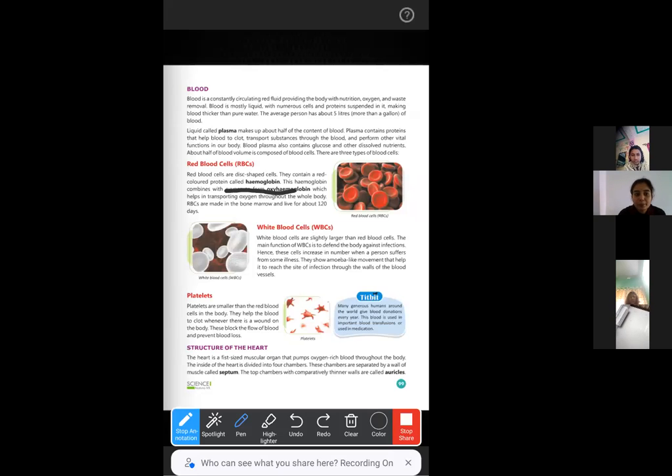The third type of blood cells are platelets. Platelets are smaller than red blood cells in our body. So that means they are also smaller than the white blood cells. White blood cells are larger than red blood cells, and red blood cells are larger than platelets. This is how we can compare the size. The platelets help the blood to clot whenever there is any wound on the body. These block the flow of blood and prevent blood loss. Platelets also help in the production of fibrinogen.